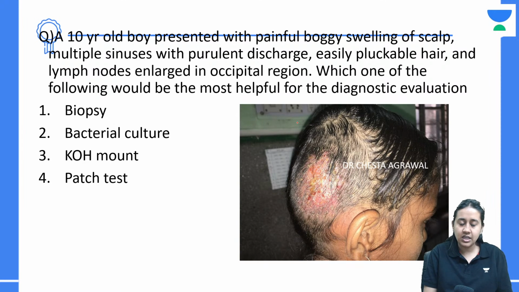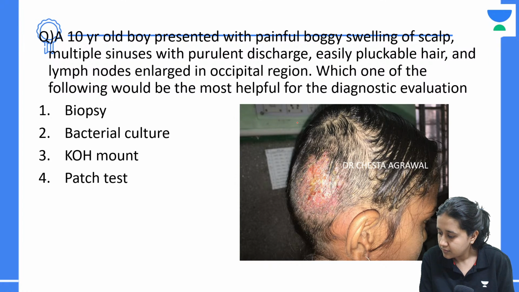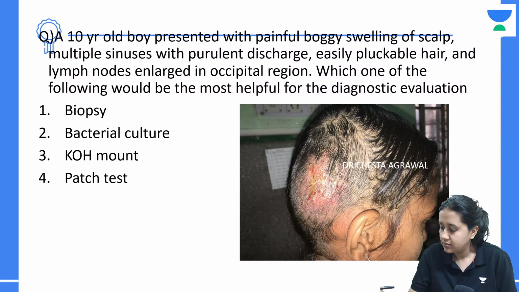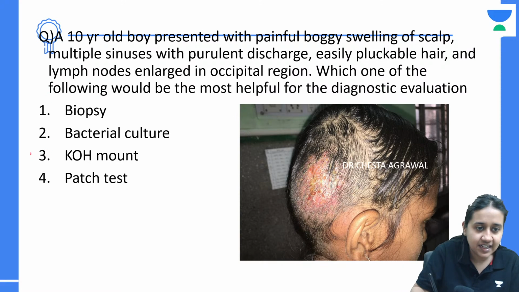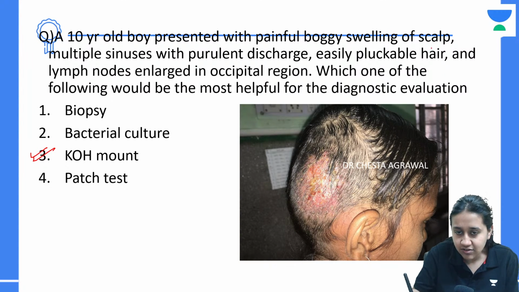Biopsy, bacterial culture, KOH mount, or a patch test? What is the answer to this question? Very nice. The answer is KOH mount.